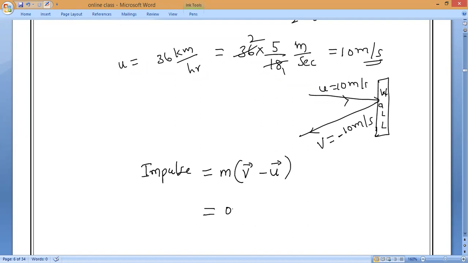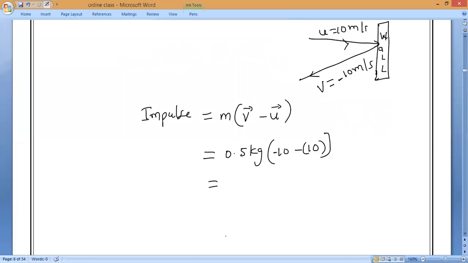So mass is equal to 0.5 kilogram. Final velocity is minus 10, initial velocity is 10. Is it okay, guys? So 0.5 kilogram, into minus 10 minus 10 meter per second.